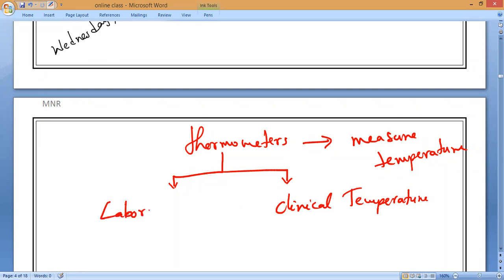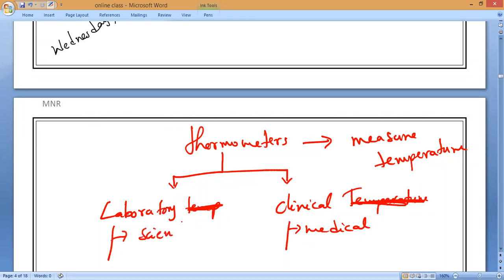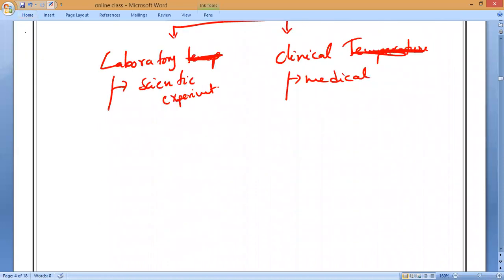The next one is called the laboratory thermometer. So we have the clinical thermometer as well as the laboratory thermometer. The clinical thermometer we can use in clinics, meaning medical purposes, and the laboratory thermometer we can use for scientific experiments. Do you understand, Hari? Yes, sir. Now the laboratory thermometer is basically calibrated in which units? Degree Celsius. Understand? That is what you have to remember.